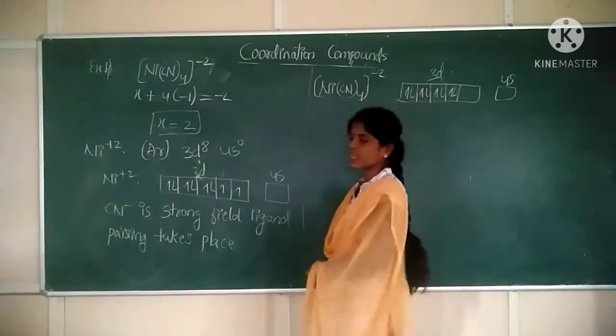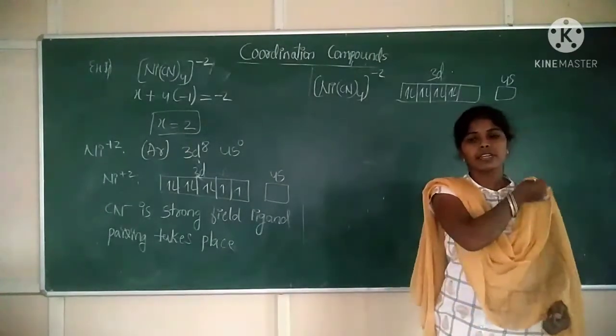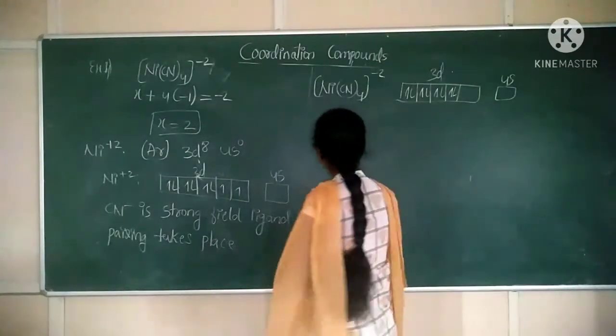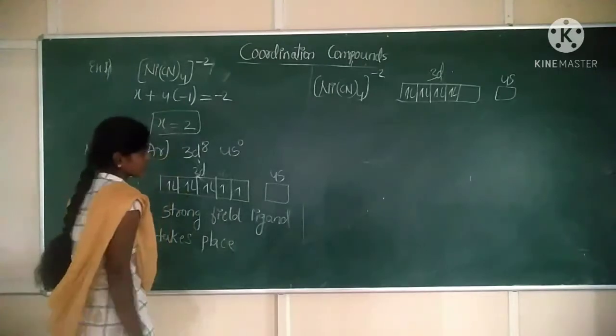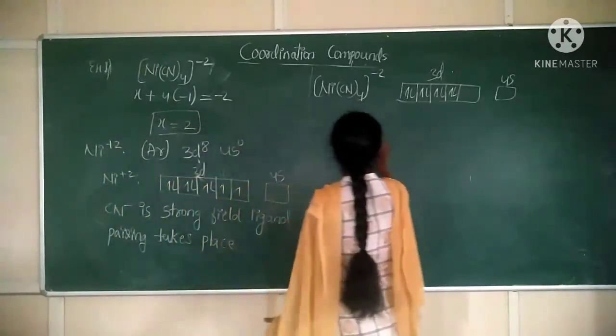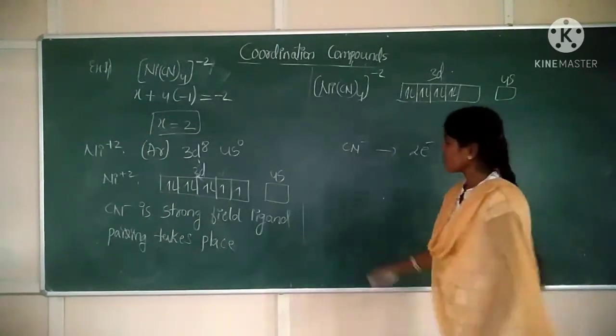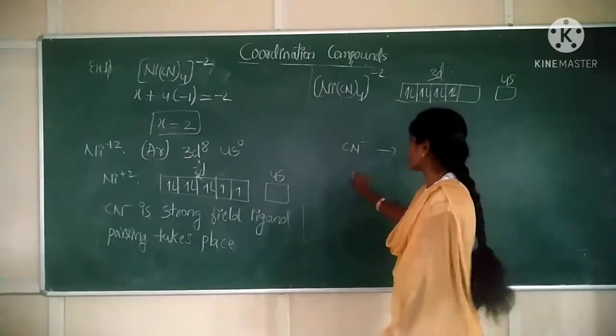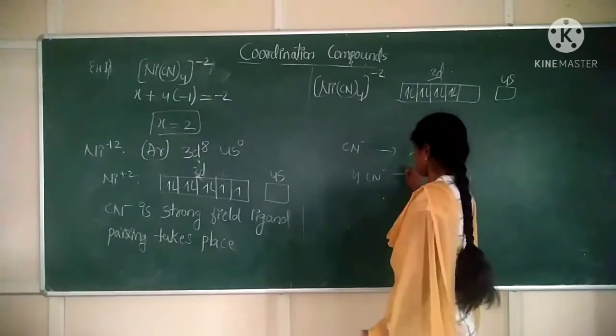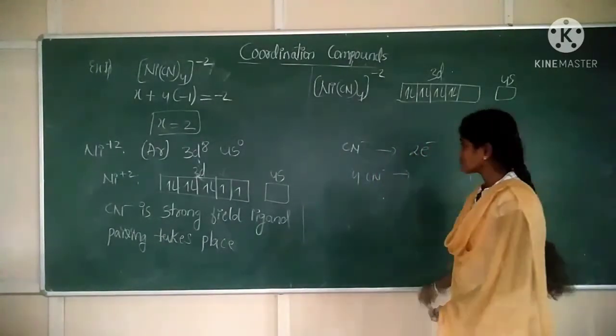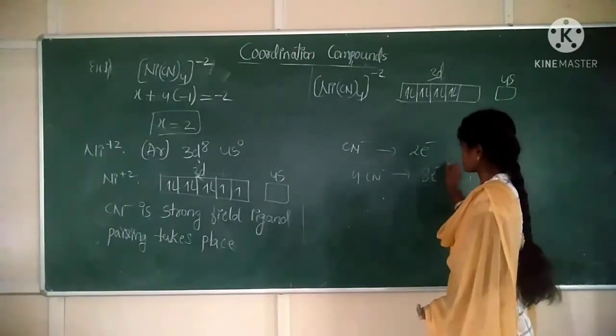Now CN minus, it is a monodentate ligand. Which type of ligand is it? CN minus is a monodentate ligand. It means 2 electron donor ligand. So how many cyanide ligands are there? 4 cyanide ligands are there. When there are 4 cyanide ligands, it will donate 8 electrons.